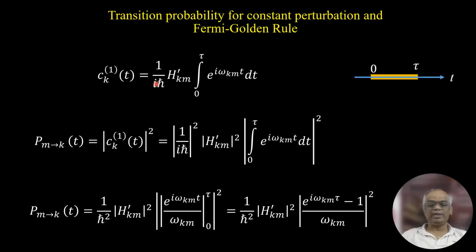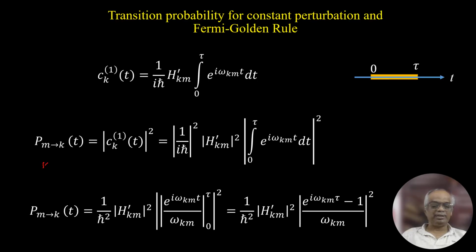1 over i h cross, H prime sub km, integral over 0 to tau, e power i omega km t dt. Now the transition probability moving from m state to kth state is given by, here I would like to highlight one important point.